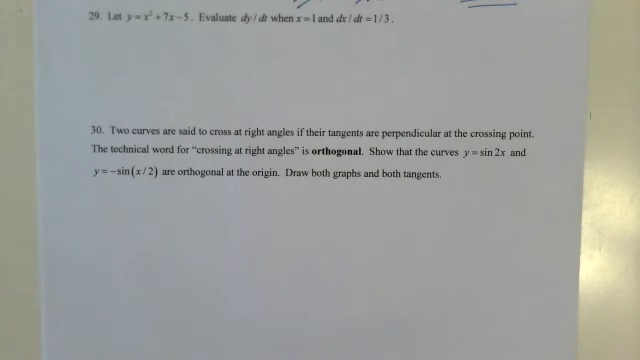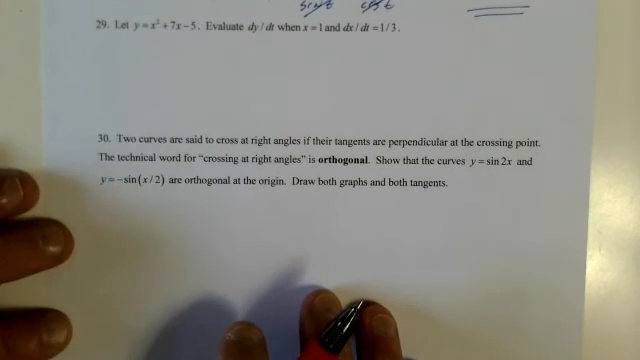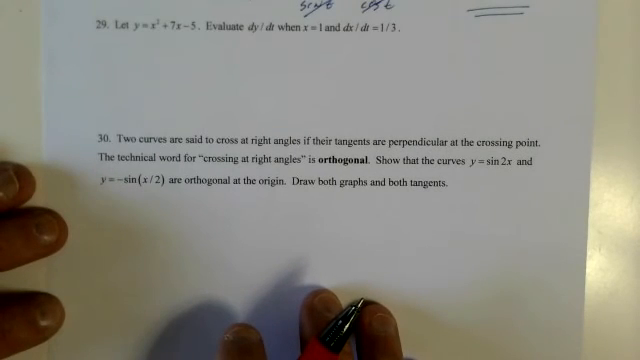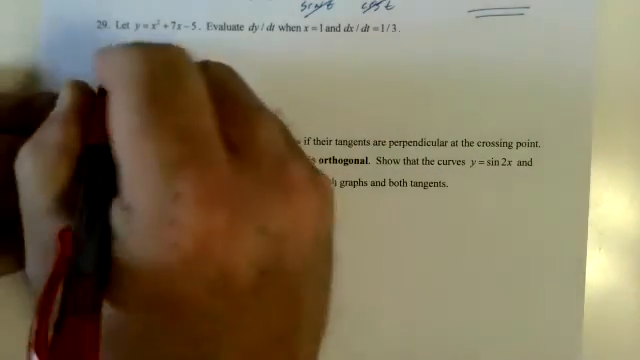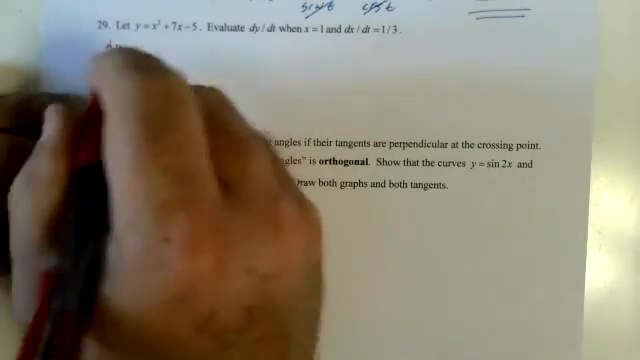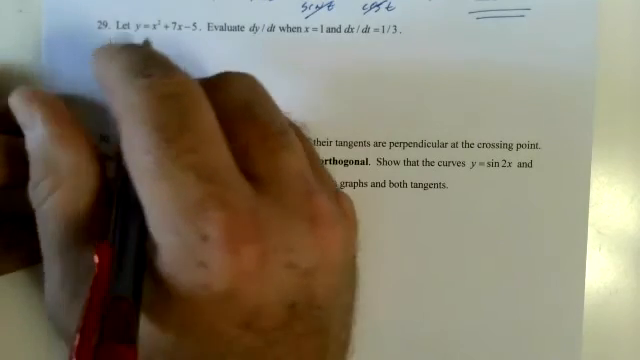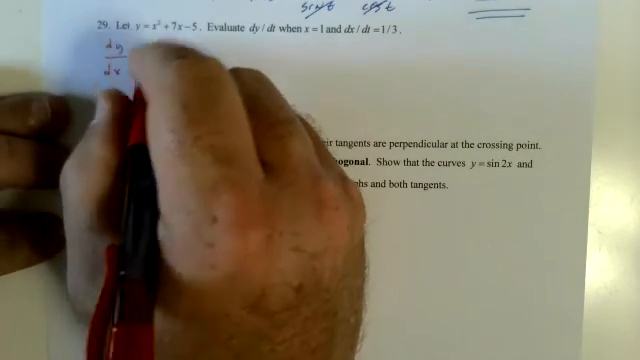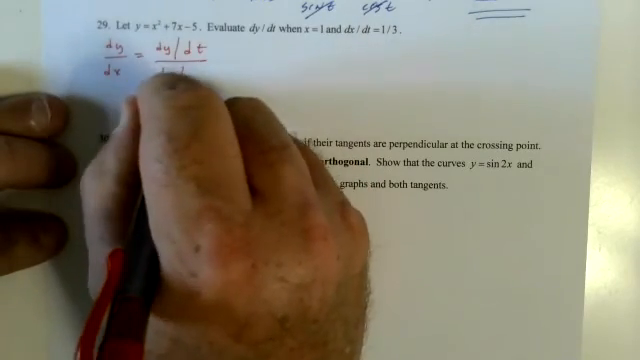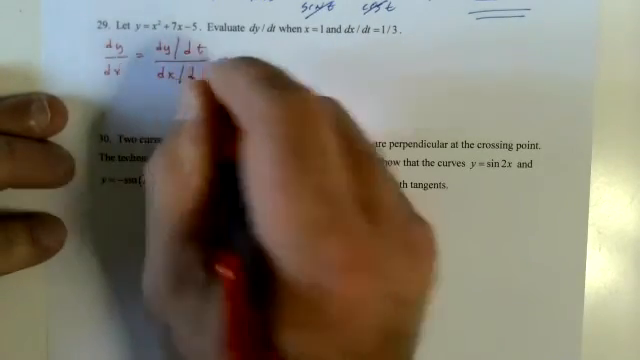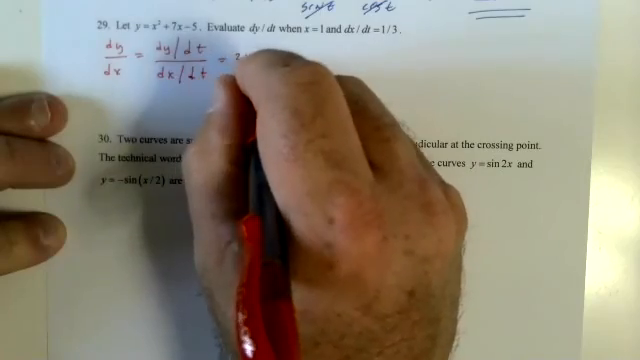This asked me for just dy dt and dx dt. What's the weirdness going on here? I don't know what's going on. Oh, I see what's going on. Okay. I gotta do dy dx because it's defined weird. Dy dx equals dy dt over dx dt, which is 2x plus 7.